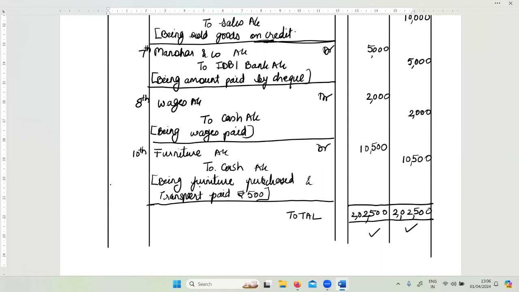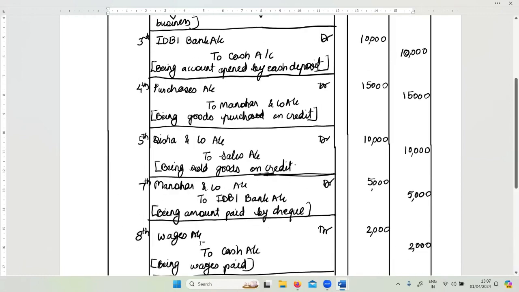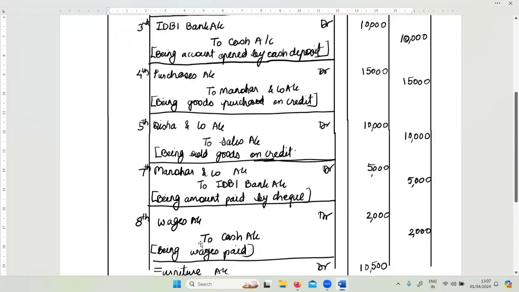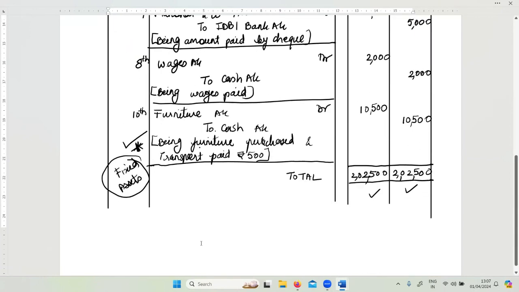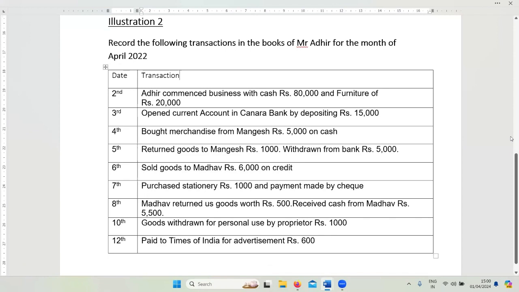Now in this, you have to mark this particular transaction of furniture, because this gives you an insight and understanding about how the recording of fixed assets is done. Once you've done with this particular illustration 1, let's proceed to illustration 2 in the same manner, where we are asked to record the following transactions in the books of Mr. Adhir for the month of April 22.